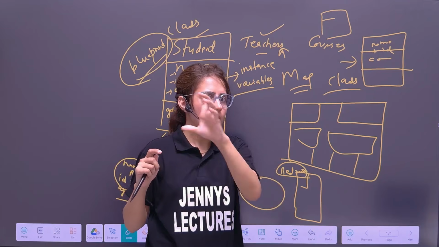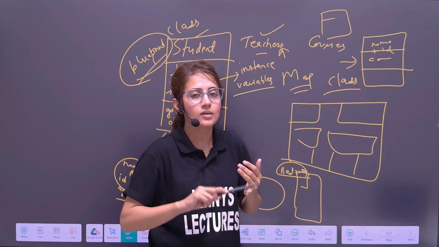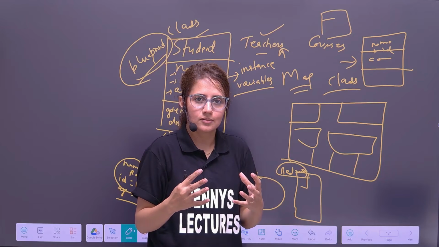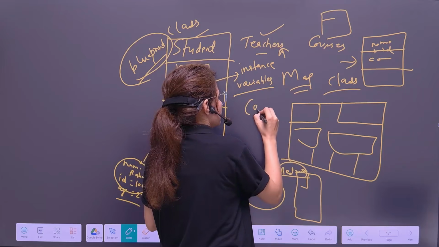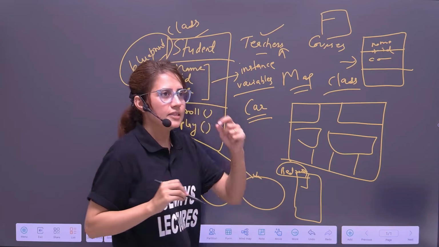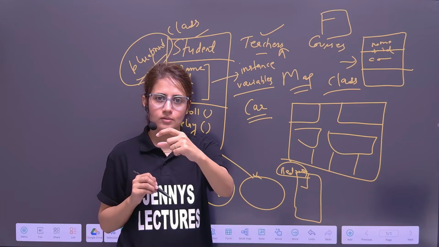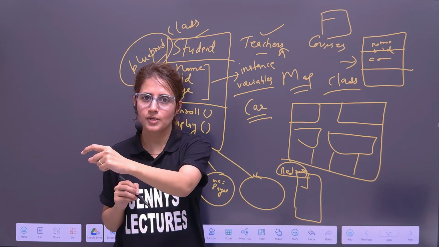So class and objects are different. Class is just a blueprint and it is used to construct objects. Object is the actual thing. Like car is a class, but the actual object is a specific car of this model, like a Brezza of this model, having this speed, this engine.